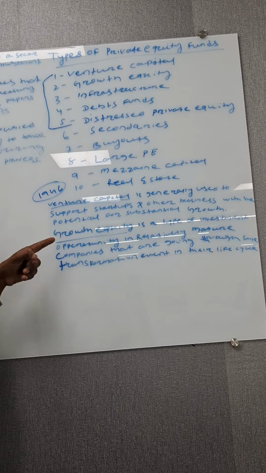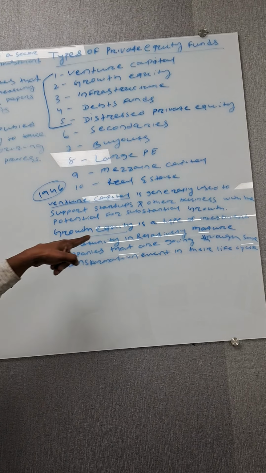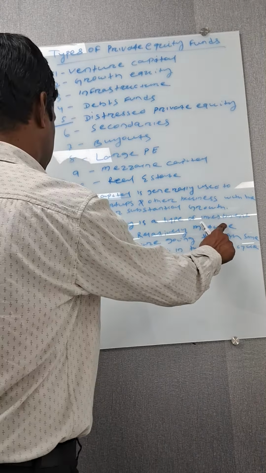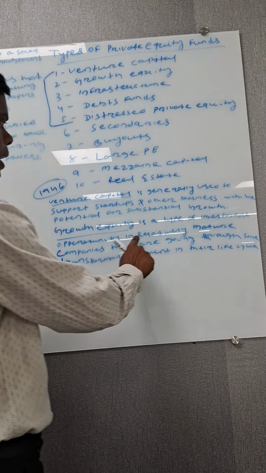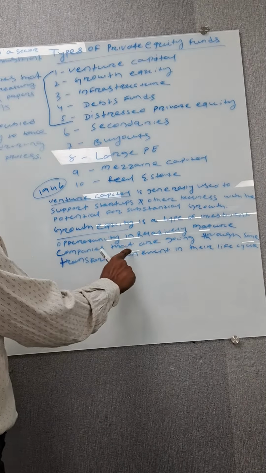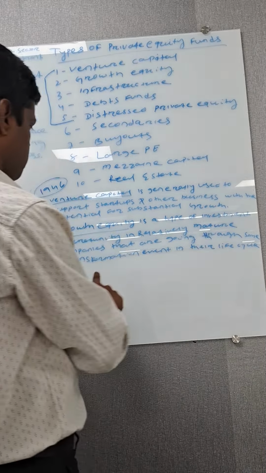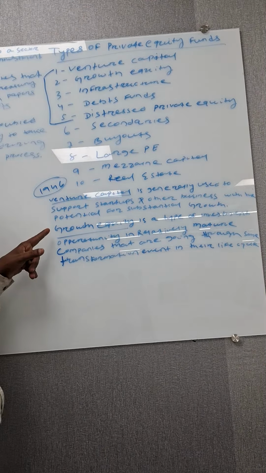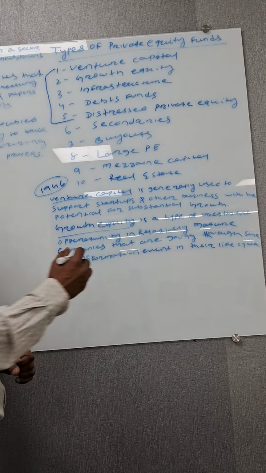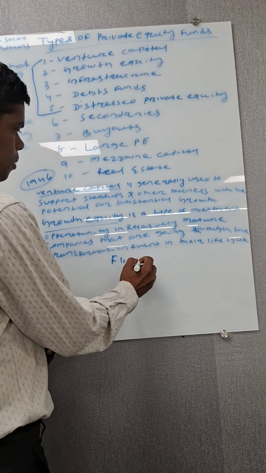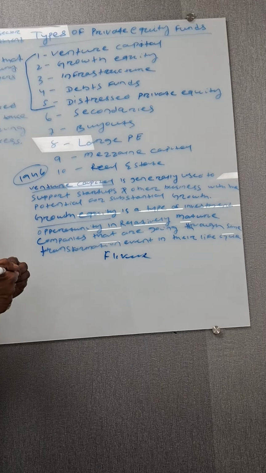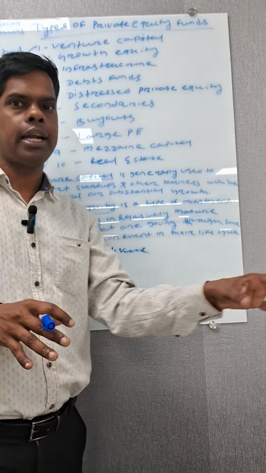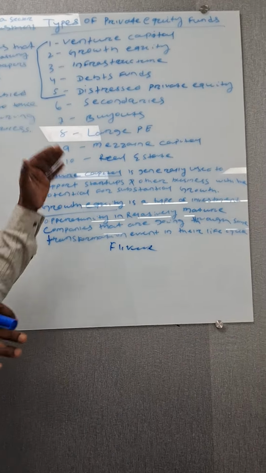Now let's explain growth capital. What is growth capital? Growth capital is a type of investment in relatively mature companies that are going through some transformation event in their life cycle. The best example is Flipkart. Flipkart is already a very big growth company, has established its business in the market, and is in the mature stage.